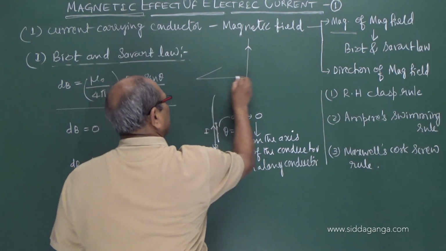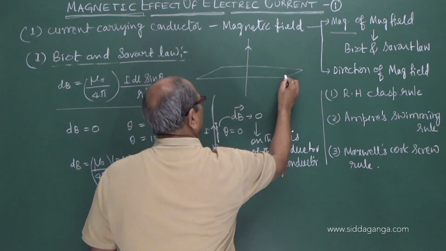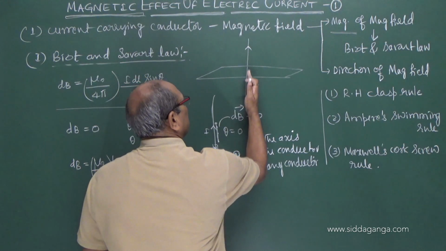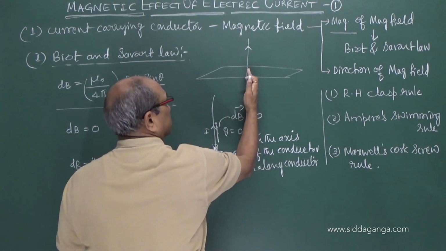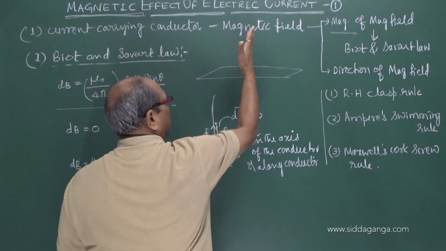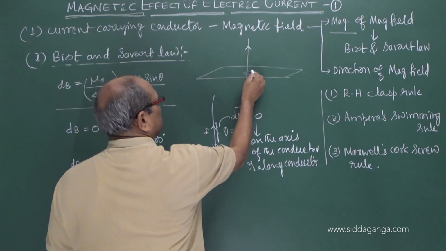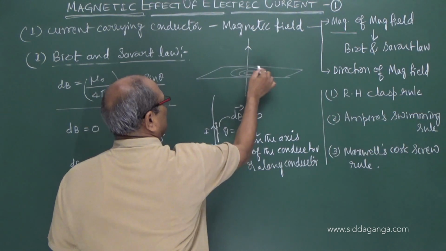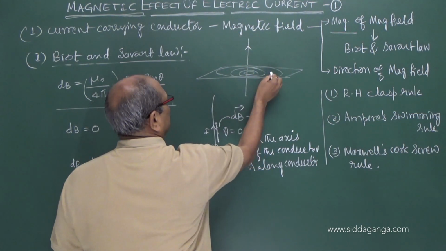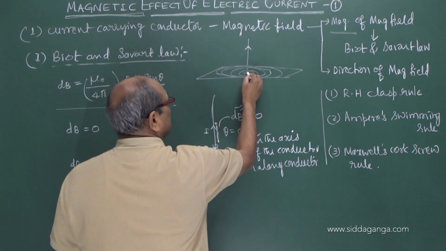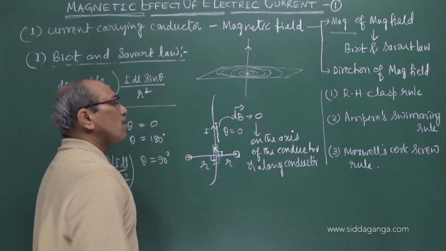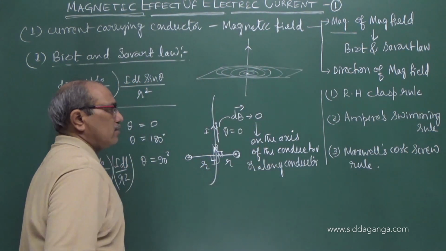I can imagine a plane perpendicular to the board. If I imagine a plane parallel to this current element, no magnetic field. Perpendicular to the current element, I am seeing the magnetic field which is continuously enlarging in size with the center on the wire. On the wire there is no magnetic field.